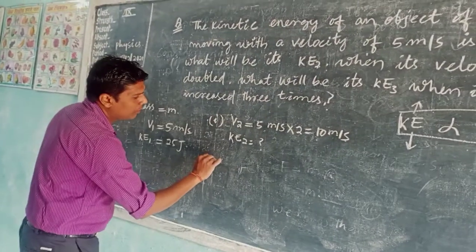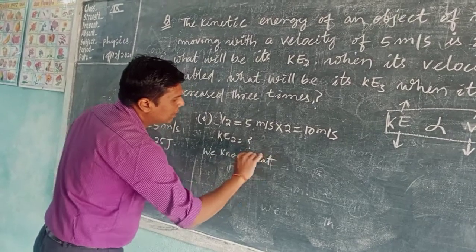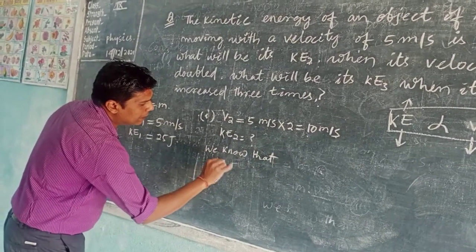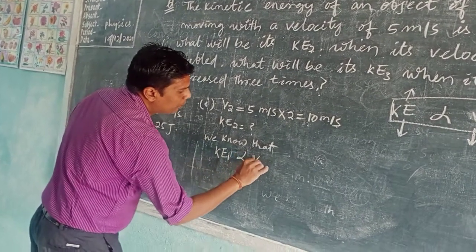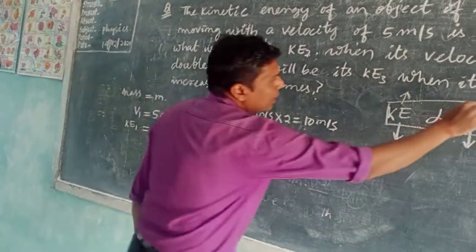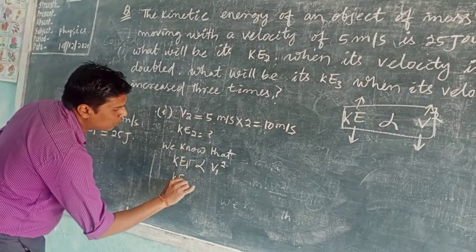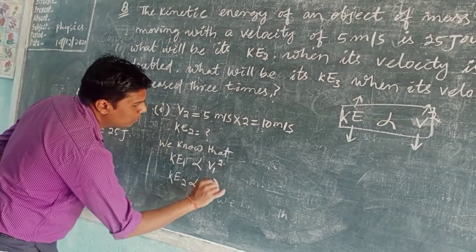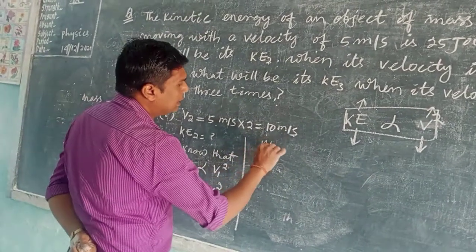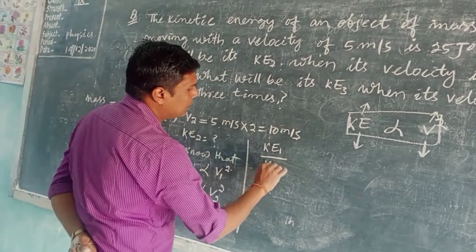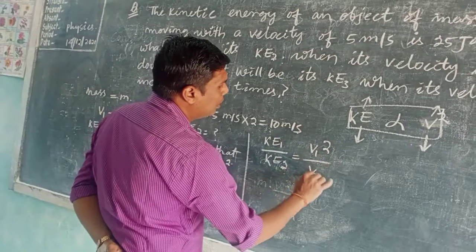We know that kinetic energy 1 is directly proportional to v1 square of the velocity, and kinetic energy 2 is also directly proportional to v2 square. Clear this one? So from these two we can write kinetic energy 1 upon kinetic energy 2 becomes v1 square upon v2 square.